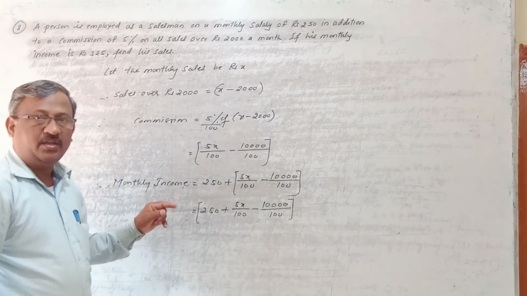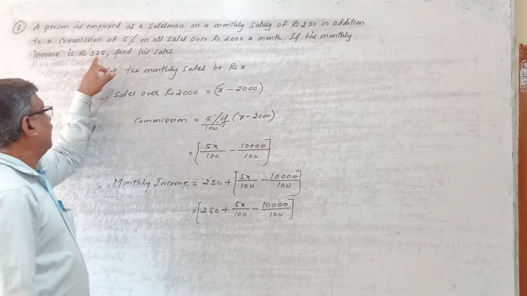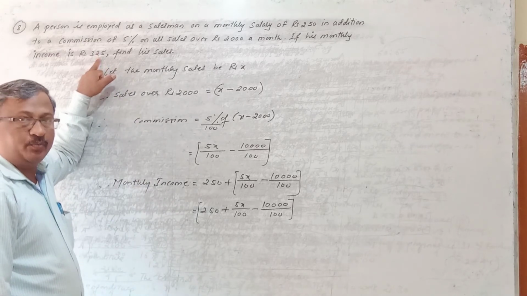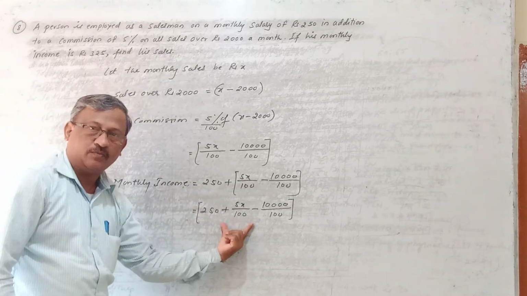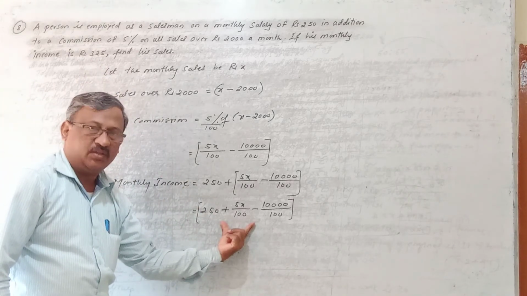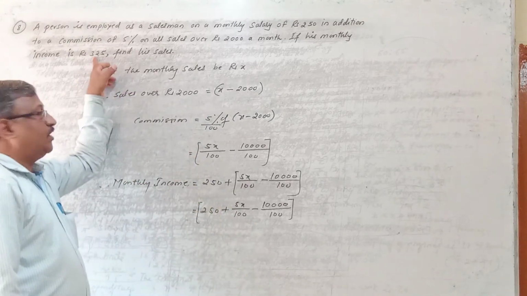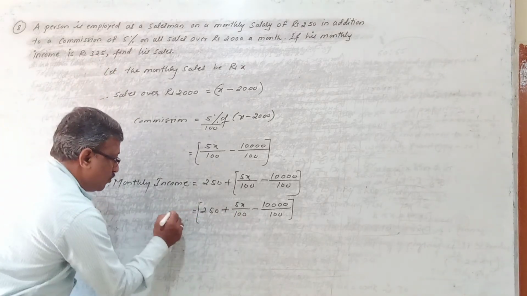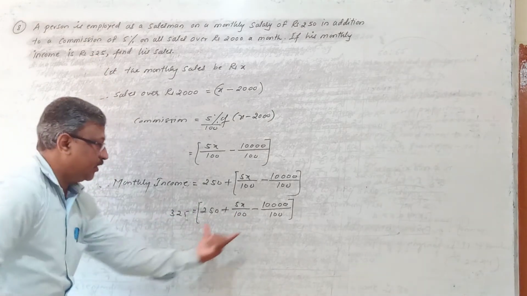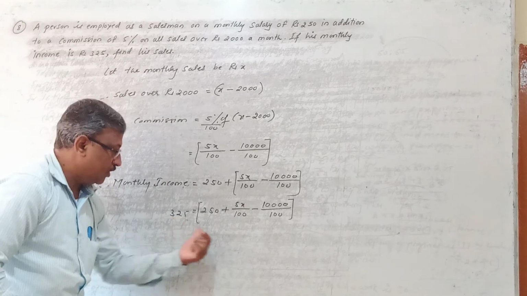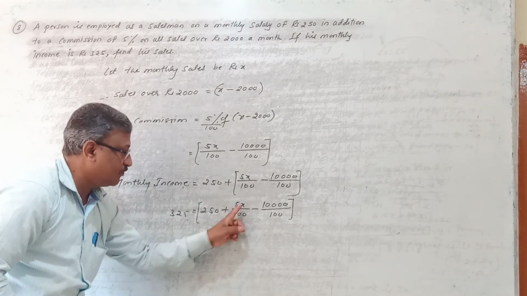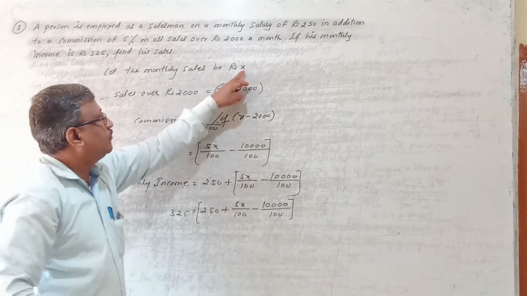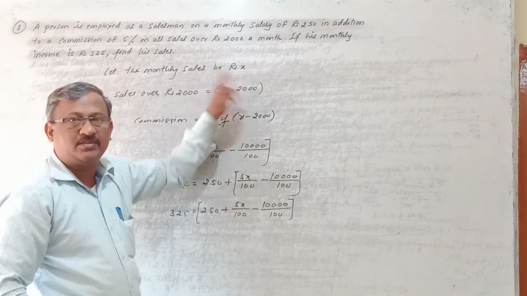But what is the monthly income given in the problem? It is rupees 325, right? So this 325 rupees is nothing but this monthly income. So this is equal to 325. So if this is equal to 325, solve this equation for x. So you get the x value. X value means what? Those are your monthly sales.